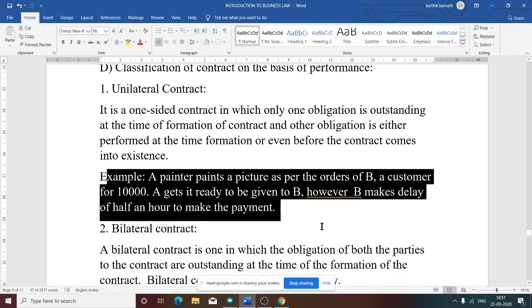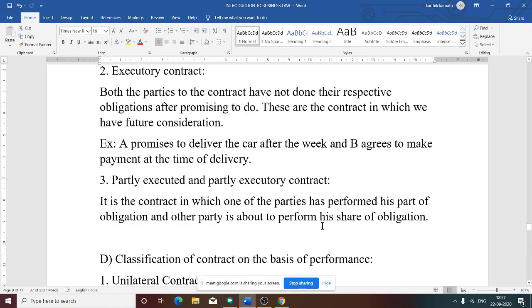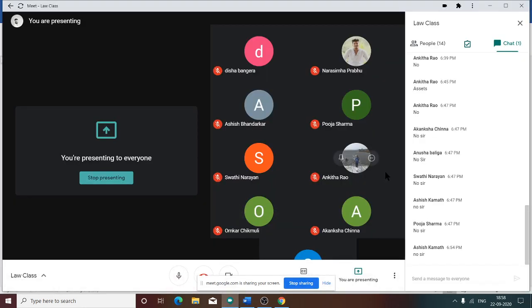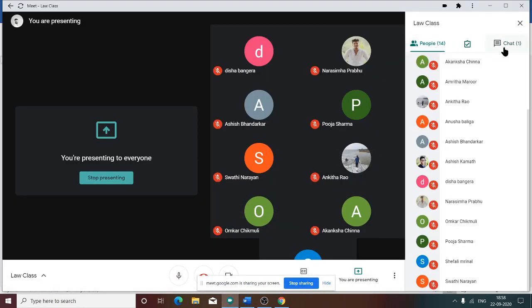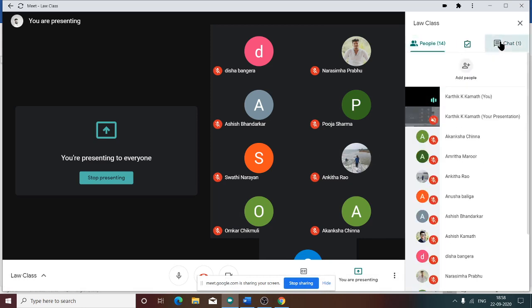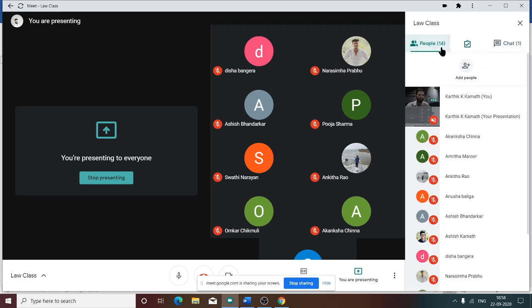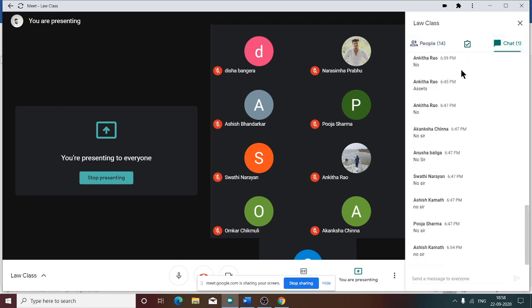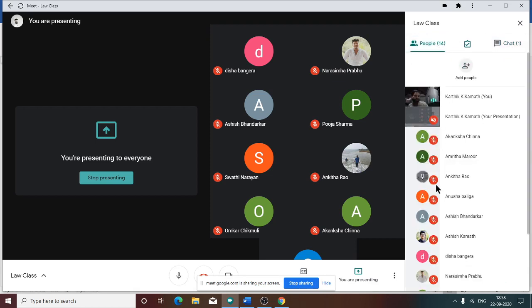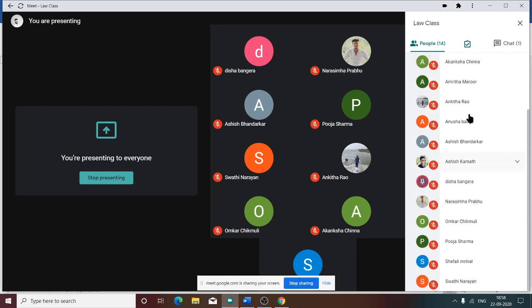So my question is whether unilateral contract is similar to partly executed and partly executory contract. Can you tell me fast?